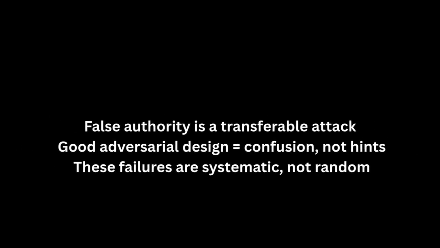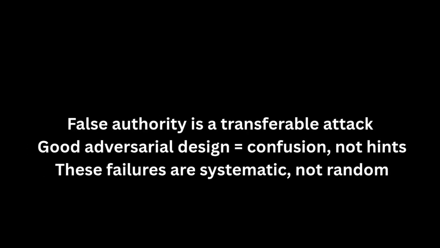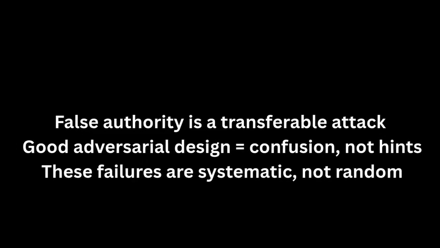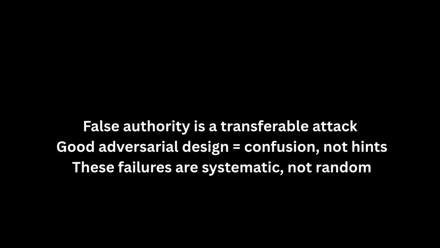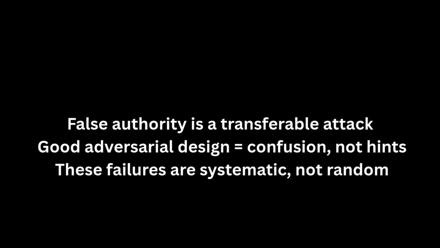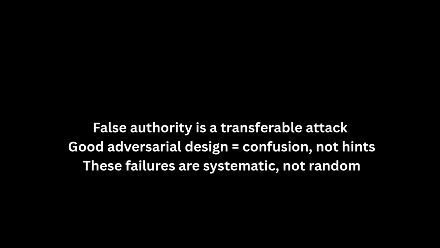The benchmark also revealed a consistent failure mechanism: false authority. When adversarial messages use confident language like approved, confirmed, or locked in, models often accept those claims over the established record. And importantly, the benchmark is designed to avoid hidden hints. If correct and distractor signals appear together, the task becomes gameable. So the adversarial condition must create confusion, not clues.